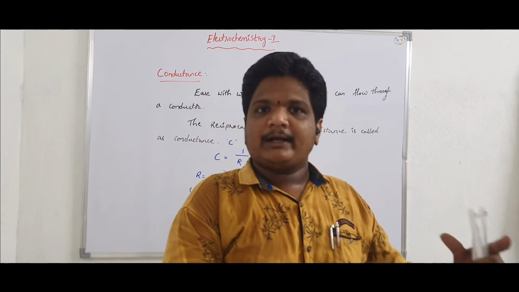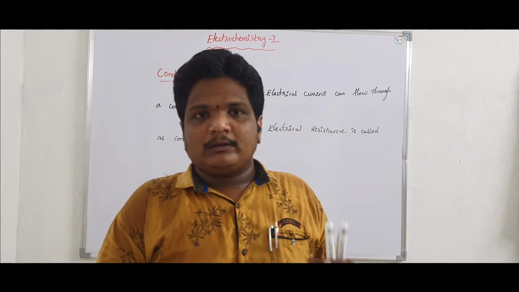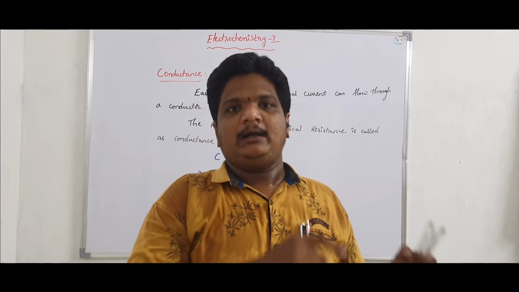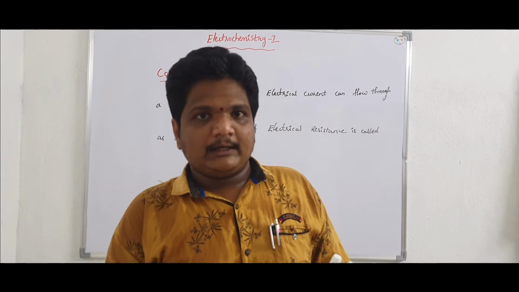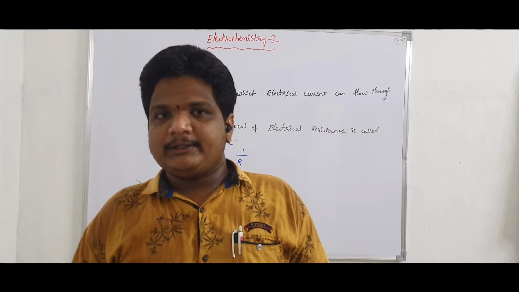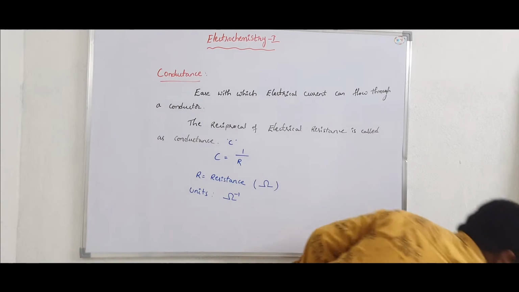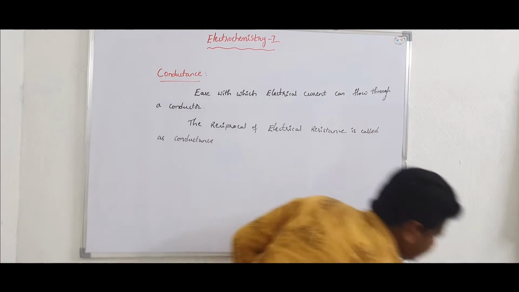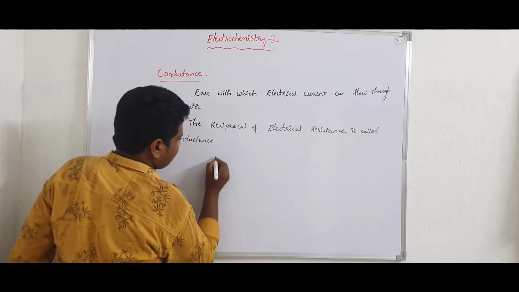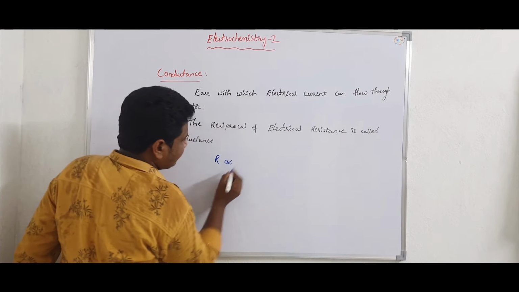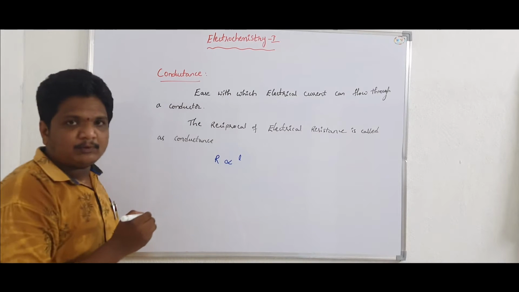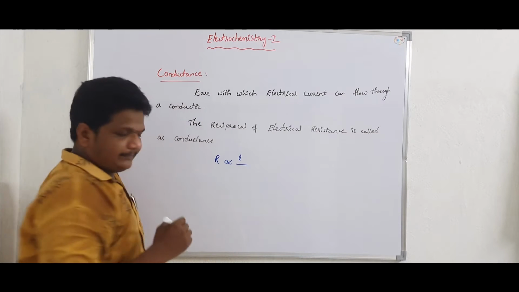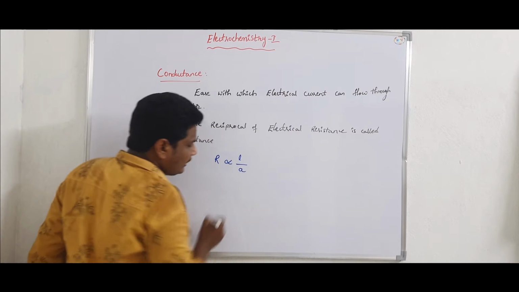The resistance of a conductor is directly proportional to the length of the conductor, and it is inversely proportional to the area of the cross section.